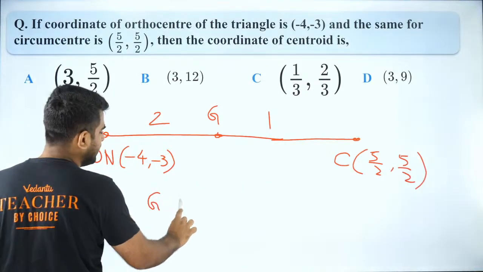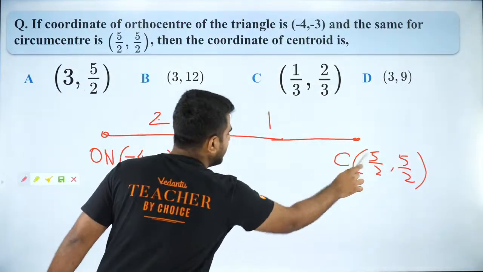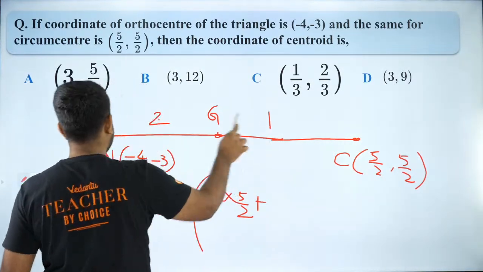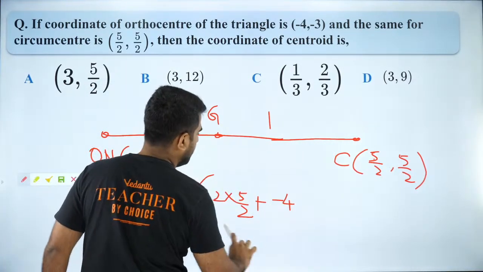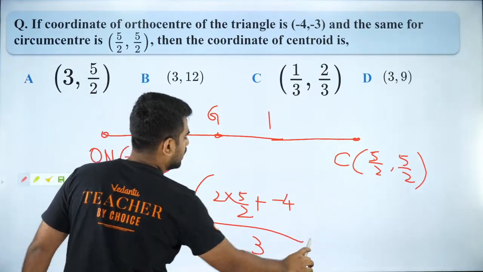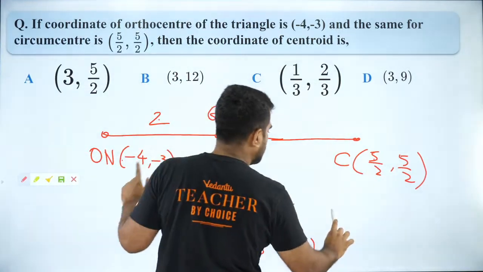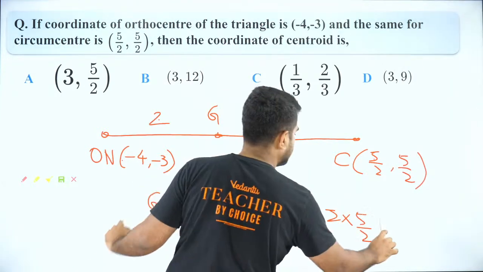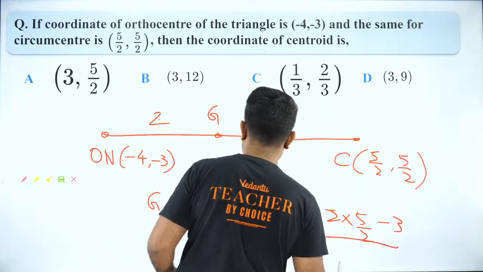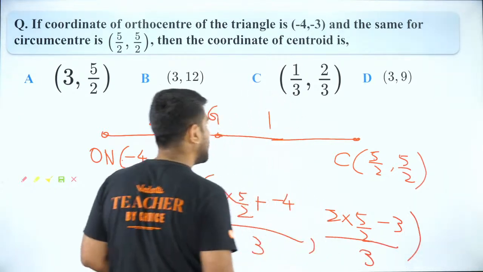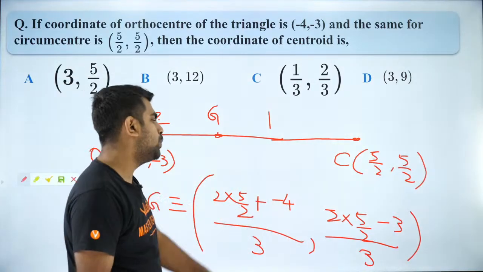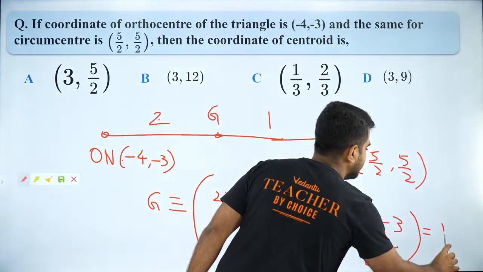So the centroid is equal to what? 2 into 5/2 plus 1 into -4, by 2 plus 1, and 2 into 5/2 plus 1 into -3, by 2 plus 1. So you will have (1/3, 2/3). That's right. So option C is correct.